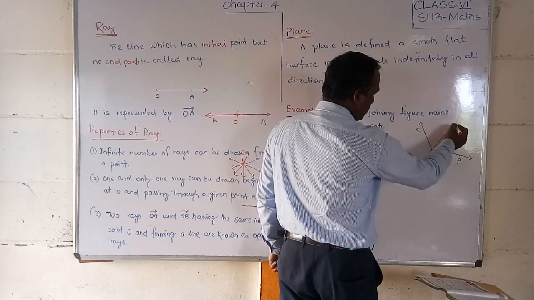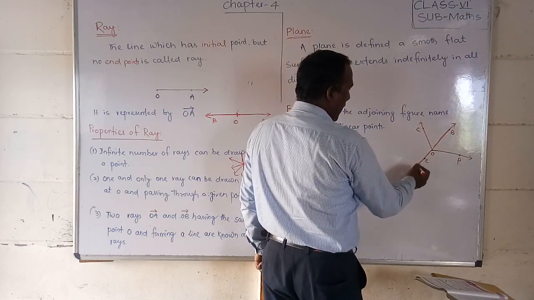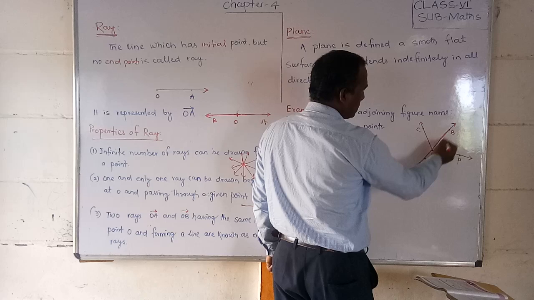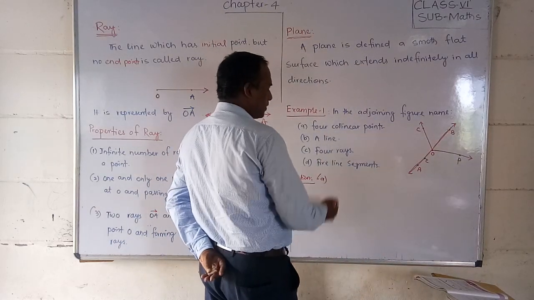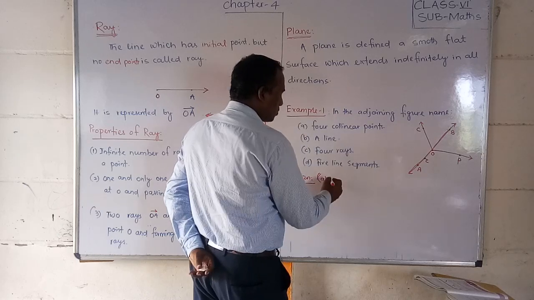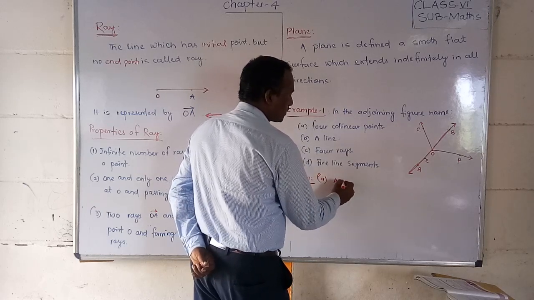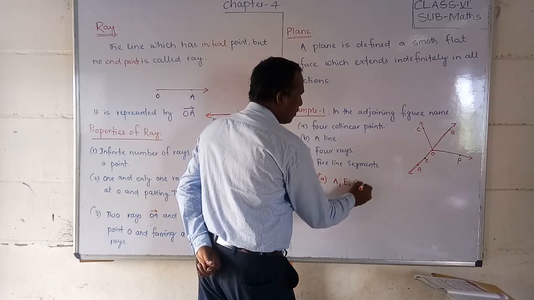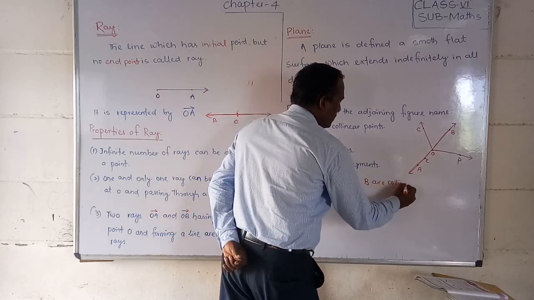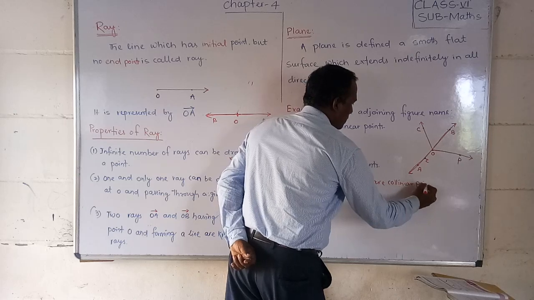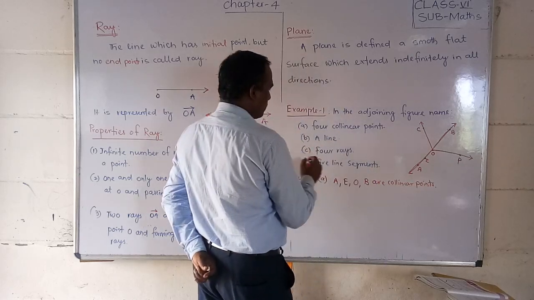AB is a straight line, and there are four points on it. We could name many, but here it is given as four. So what can you write? A, E, O, B are collinear points. Okay, first question over.